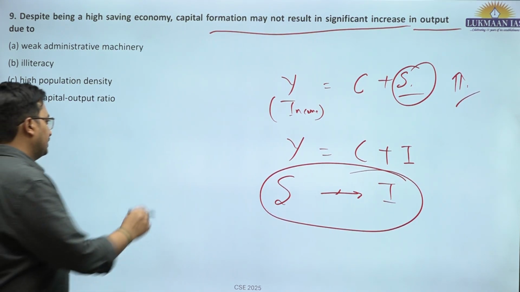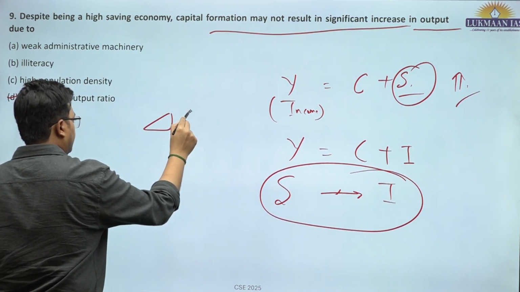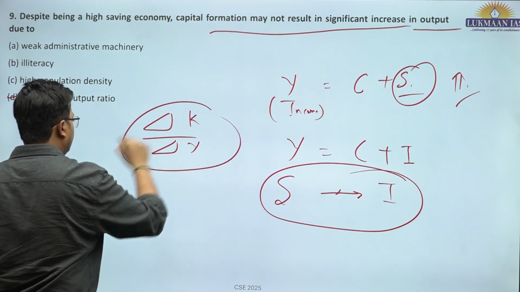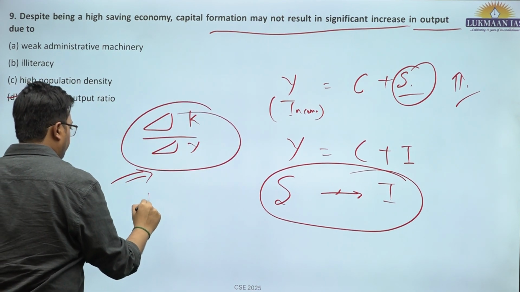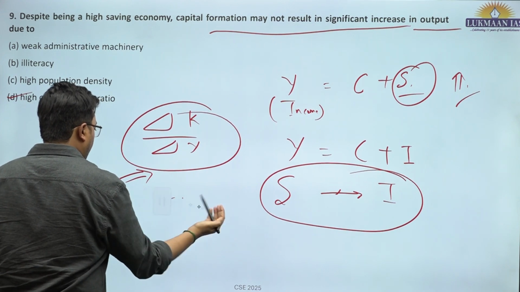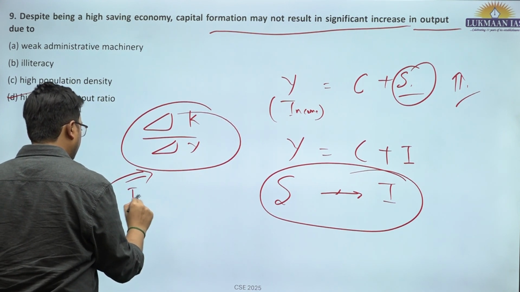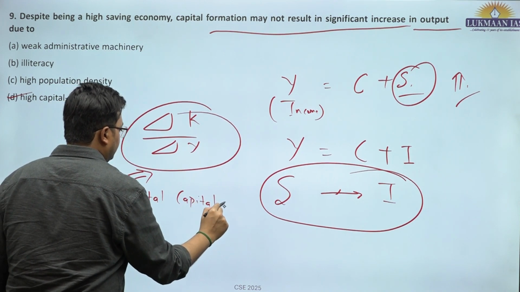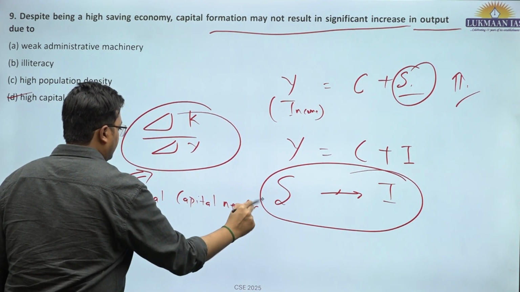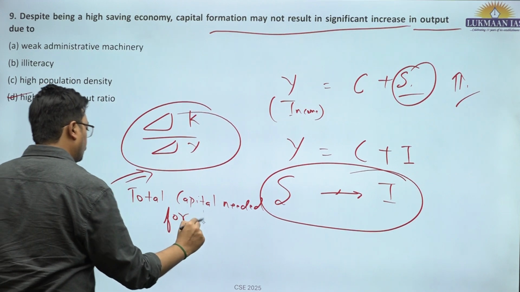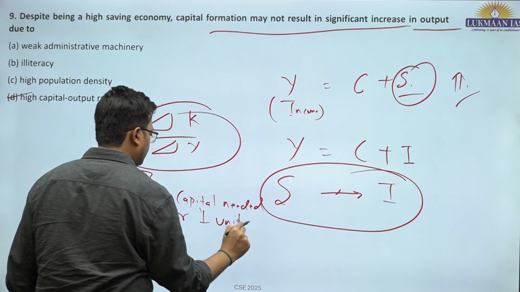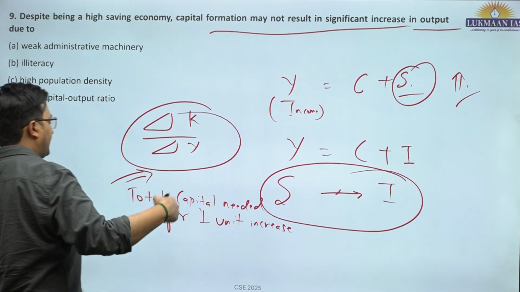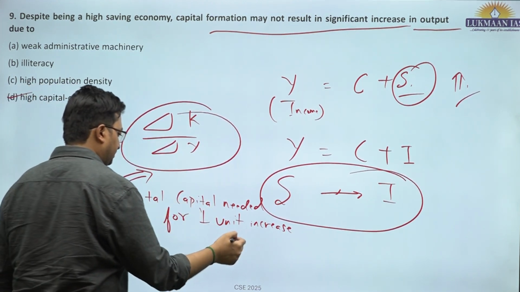High capital output ratio means the total amount of capital needed for 1 unit increase in output. Incremental capital output ratio or high capital output ratio, that is a similar thing.